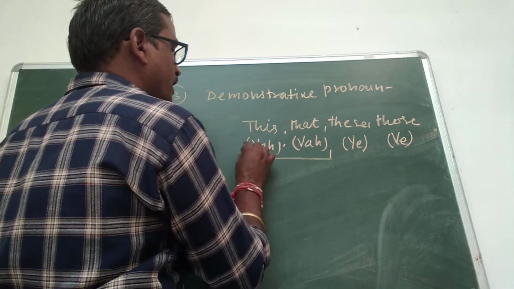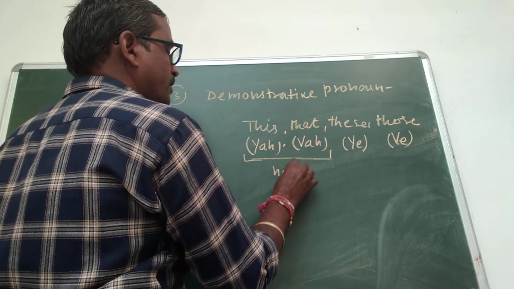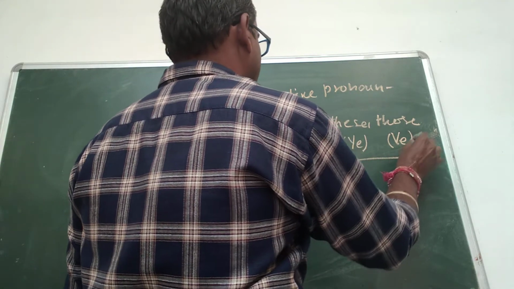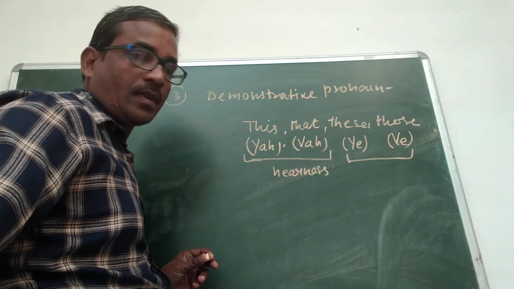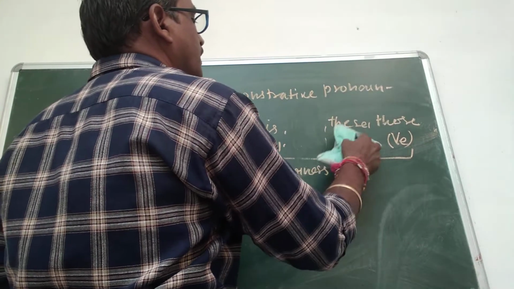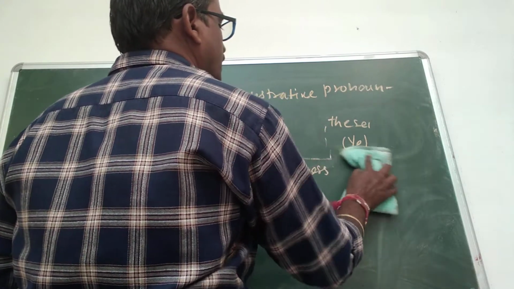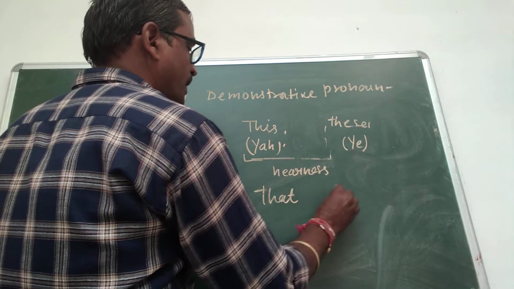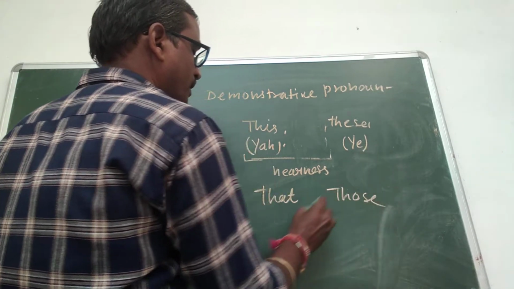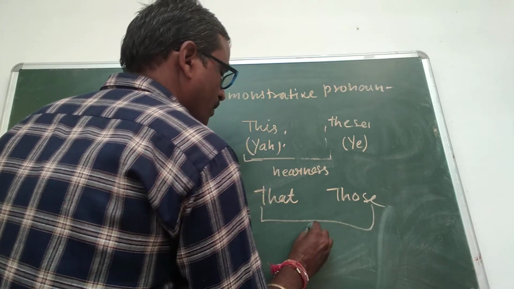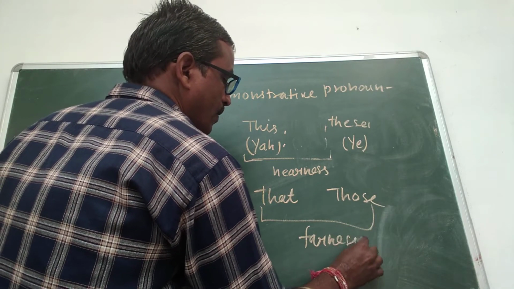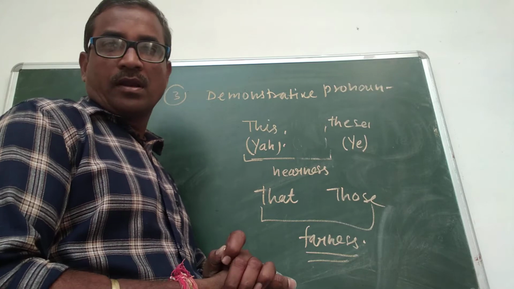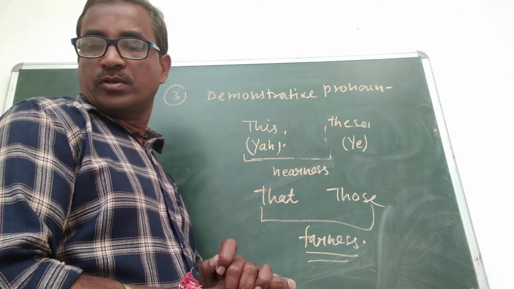This and that are used for nearness, and these and those are used for farness. So these are demonstrative pronouns.